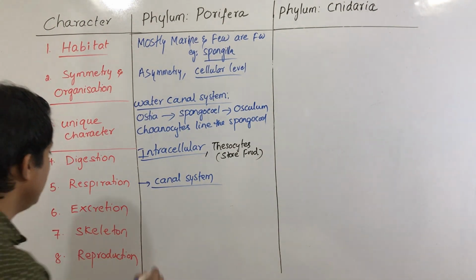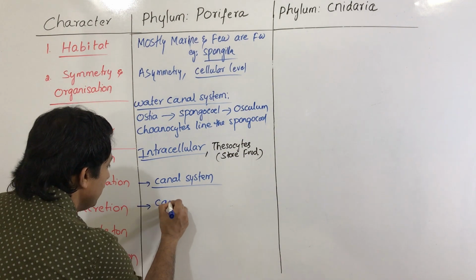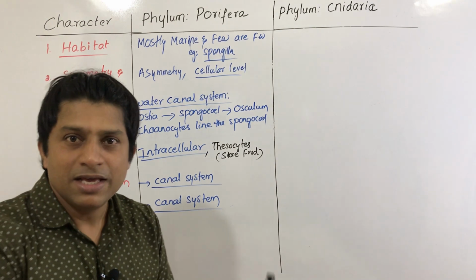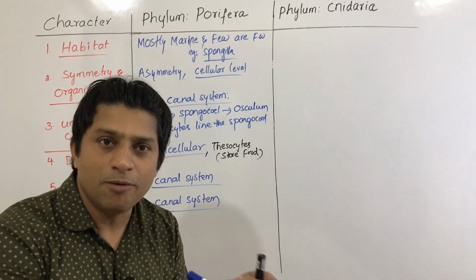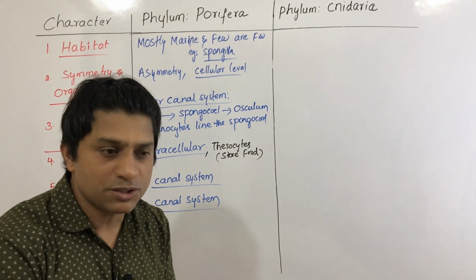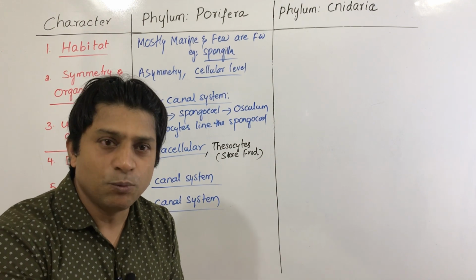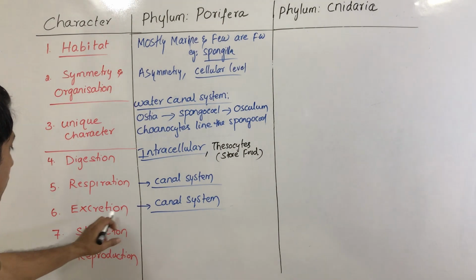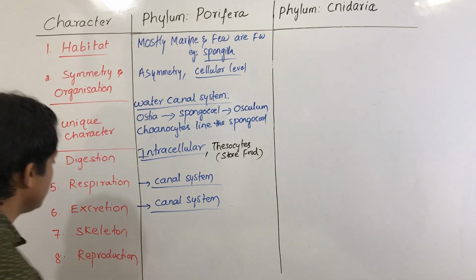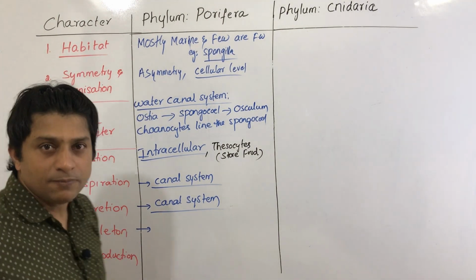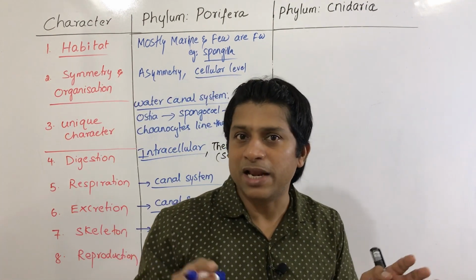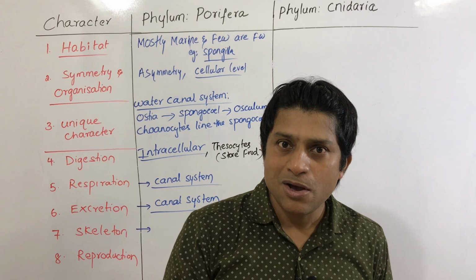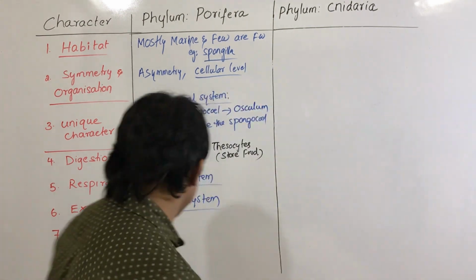Excretion is also performed by canal system. All the nitrogenous waste materials that are formed in the cell are released into the water, and when this water leaves the body, it is carried out. So canal system is responsible for excretion. Next, another interesting thing is skeleton. Sponges have skeleton. This skeleton is in the form of spicules or spongin fibers.